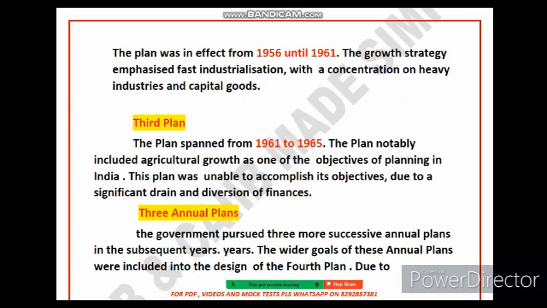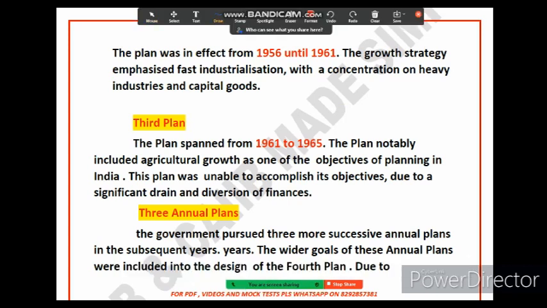So now let's talk about the second 5-year plan. The second 5-year plan was focused on industrialization, with a focus on heavy industry and capital goods. It means that the government invested heavily in building factories and other infrastructure that would help to create jobs and produce goods.